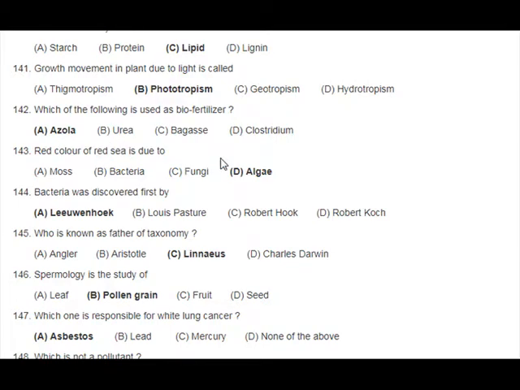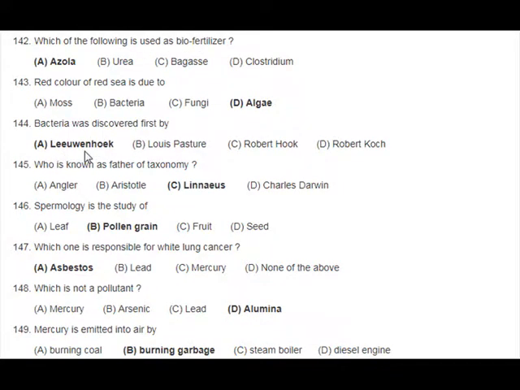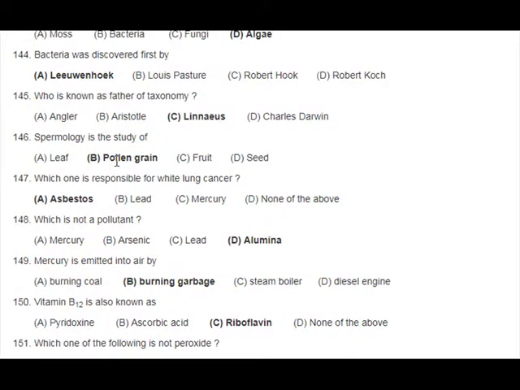Moss. B. Bacterial. C. Fungi. D. Algae. 144. Bacteria was discovered first by: A. Leeuwenhoek. B. Louis Pasteur. C. Robert Hooke. D. Robert Koch. 145. Who is known as father of taxonomy? A. Aristotle. C. Linnaeus. D. Charles Darwin. 146. Spermology is the study of: A.